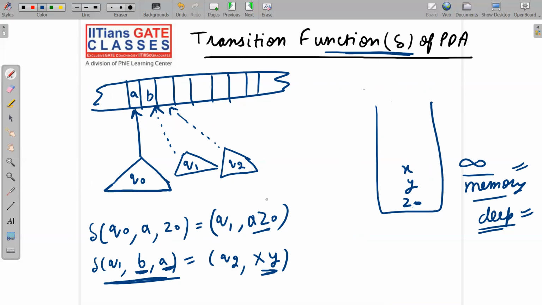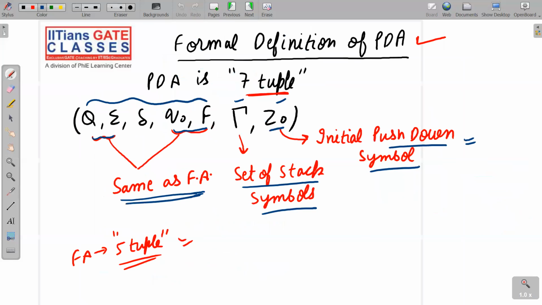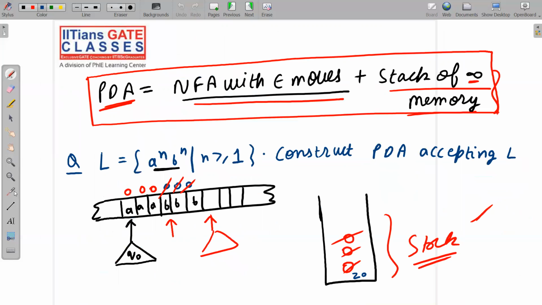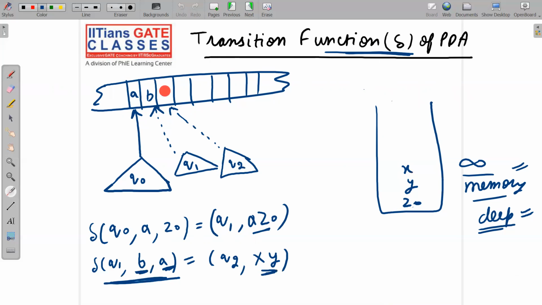Like this, you have to keep it in mind. Please note it down carefully. And let me show you one more thing, because I have said NFA with null move. See the previous slide, I have told NFA with null move. That means null move is allowed. Null move means what? You won't read anything from the tape. This is also allowed. So let me say here we have symbol C.